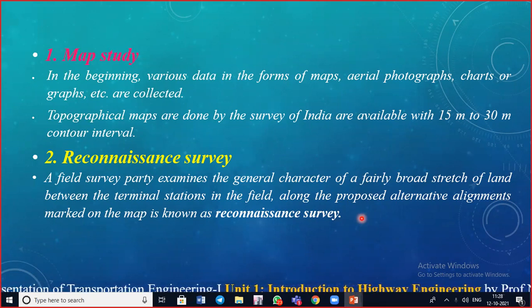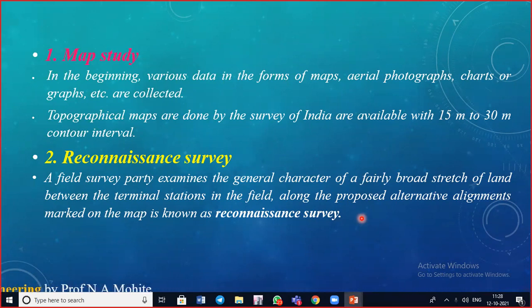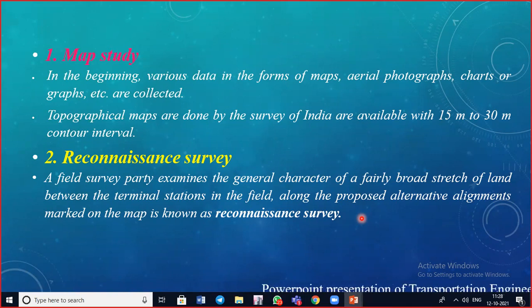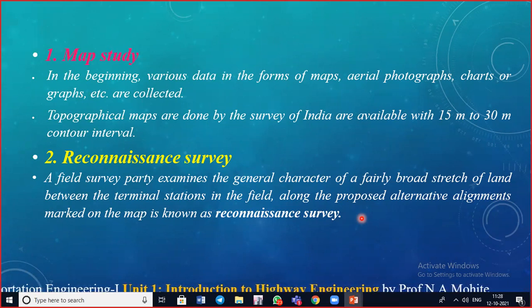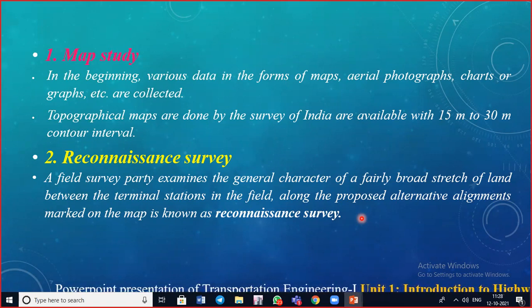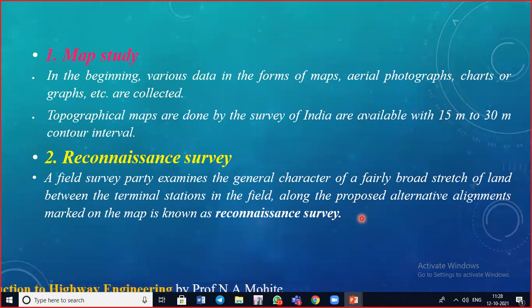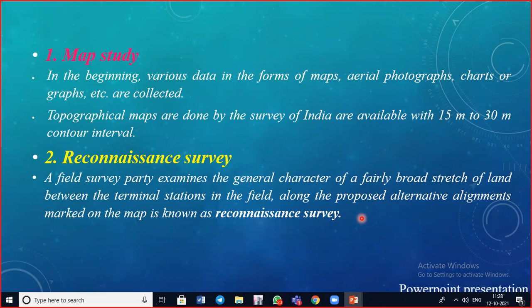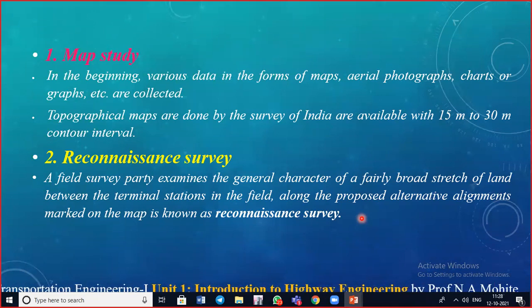In this survey, simple minor instruments like those we have seen in the surveying subject, such as the Abney level, tangent clinometer, barometer, or prismatic compass, are used to collect the additional details required. The basic objective of the reconnaissance survey is that if the data is not available accurately on the map, then by a site visit, by walking through the entire site, we can find out if any point or data is missing, like a valley, pond, lake, marshy land, or any permanent structure. Likewise, we can get the details.